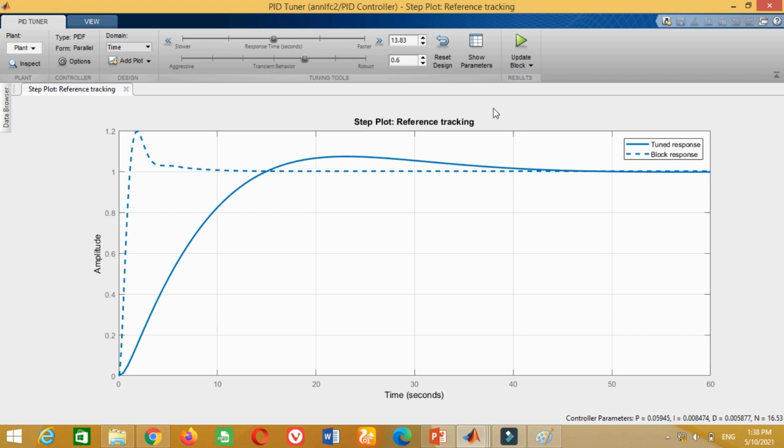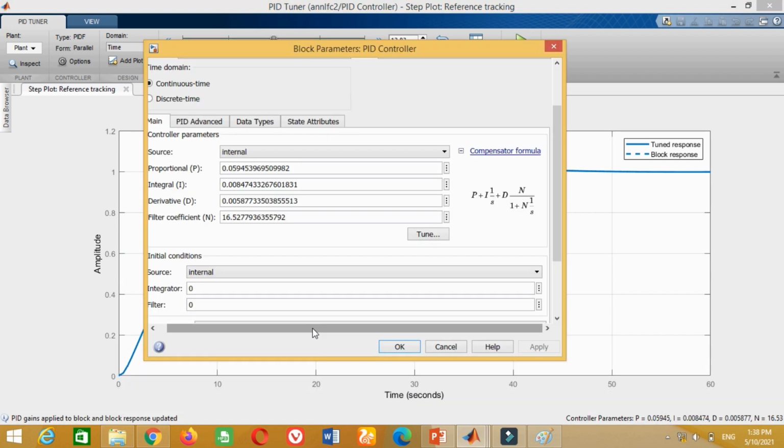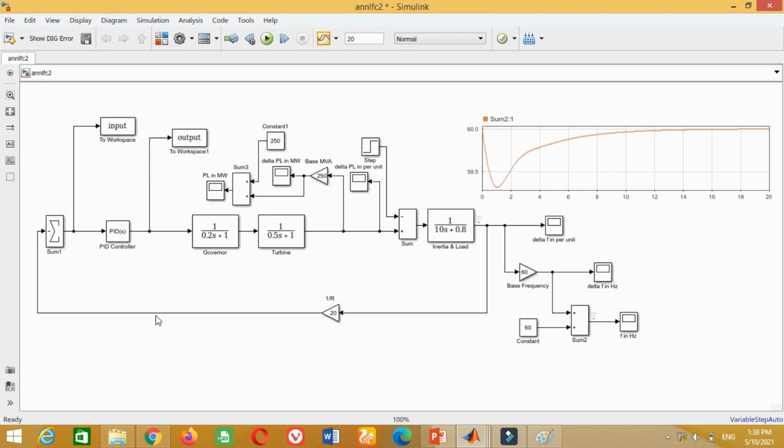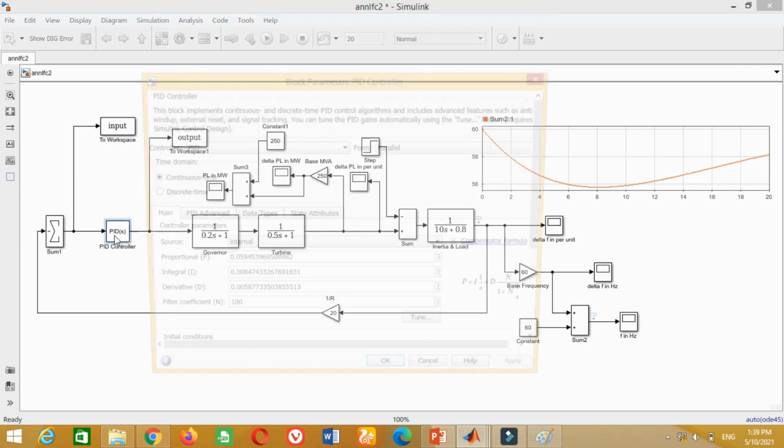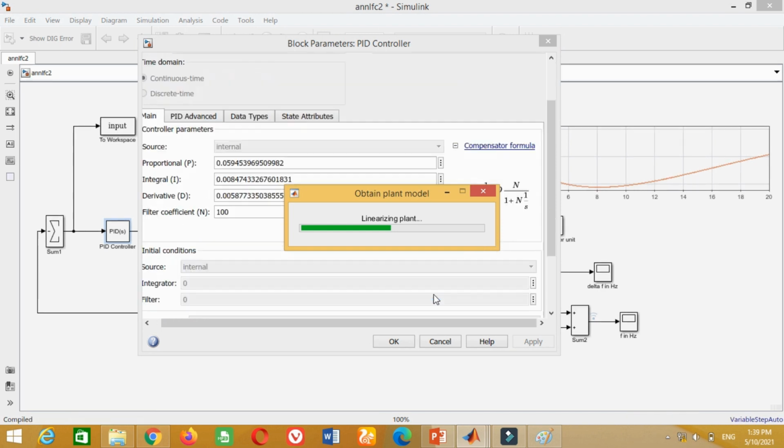Suppose now you are satisfied, just click on this update block to send the updated parameters of the PID controller to the Simulink block. You can see now the parameters of the PID controller are automatically updated. Just write here 100 and press OK. Now run the simulation again to see the tuned response. Friends, it may be observed that this time the PID controller response is still extremely poor. Maybe we have done something wrong. Let's do it again by repeating the same procedure.